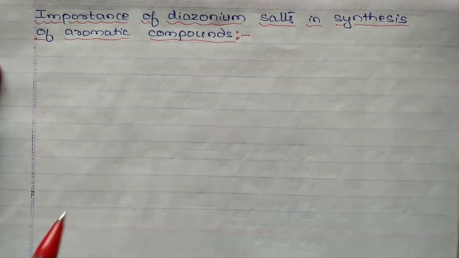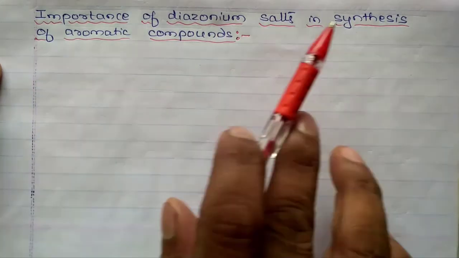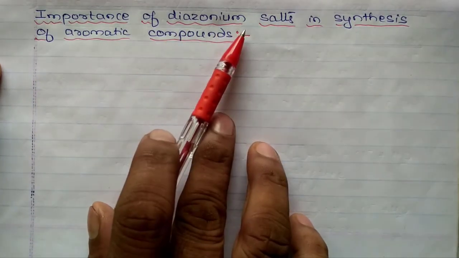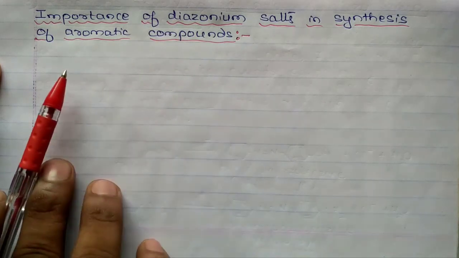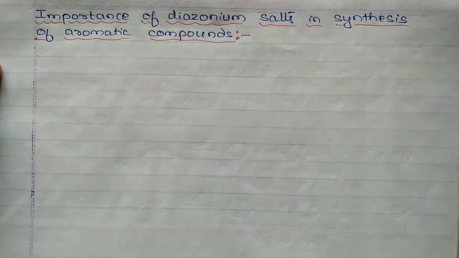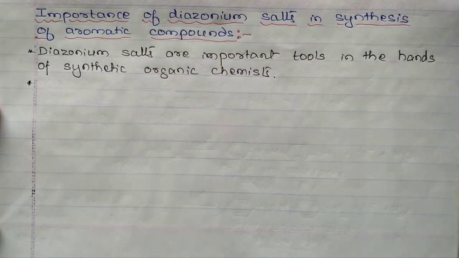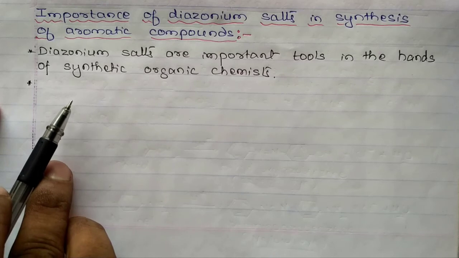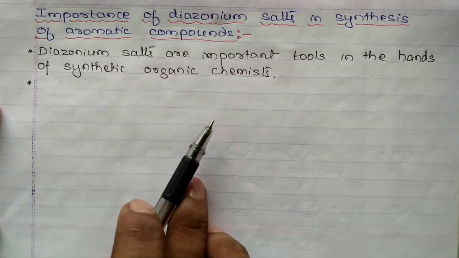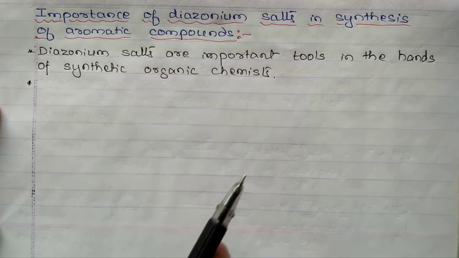Importance of diazonium salts in the synthesis of aromatic compounds. These diazonium salts are important tools in the hands of synthetic organic chemists. The chemical reactions of these salts can be used to prepare compounds like cyanides, nitro compounds, aryl fluorides, and iodides.